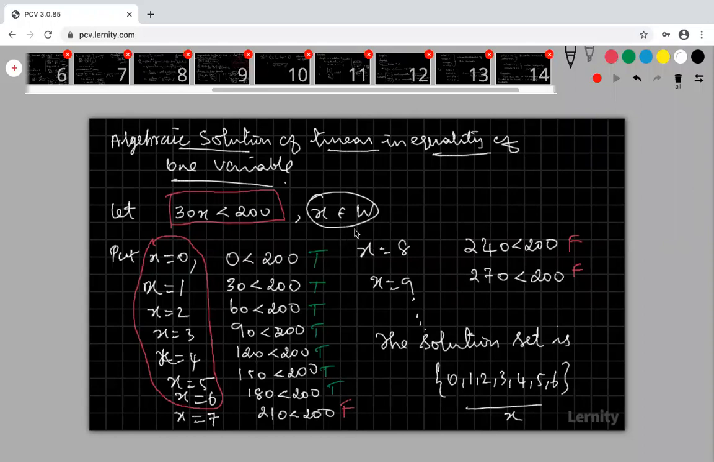Some students in the morning batch asked, sir, what about complex numbers? Shall we take x as a complex number? No. We are discussing linear inequality only in real numbers, not in complex numbers. Take only real numbers. Real numbers means everything is included: natural numbers, whole numbers, integers.